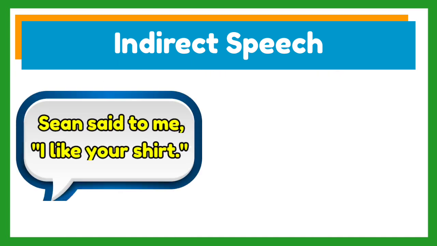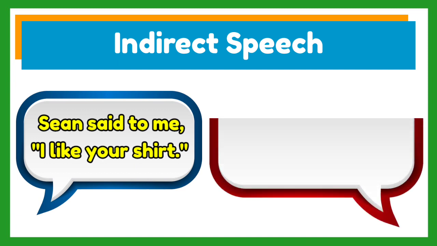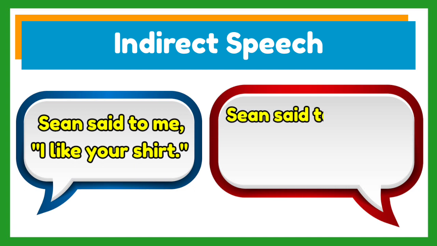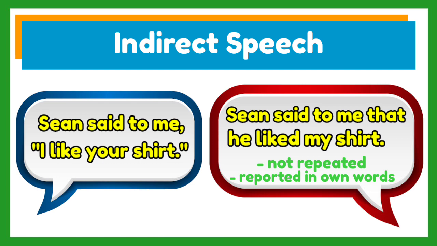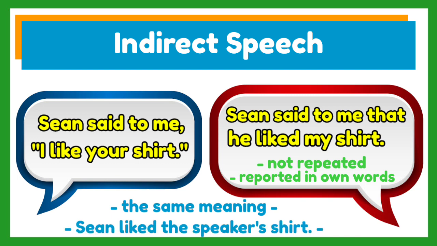Let us use the previous example in the direct speech. If we change it into an indirect speech, it will become, Sean said to me that he liked my shirt. Do you see the difference? The exact words are no longer repeated. Instead, the speaker reported what Sean said to him by using his own words. But if you analyze it, its meaning is still the same as that of the direct speech. They both tell that Sean liked the t-shirt of the speaker.